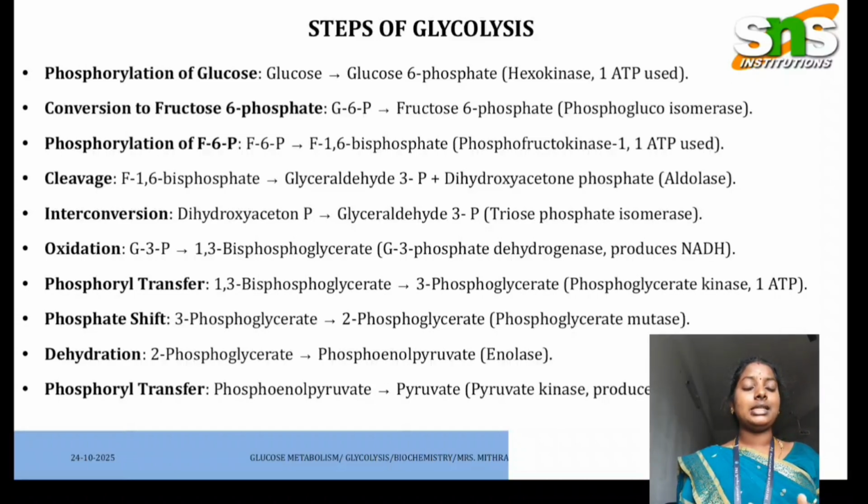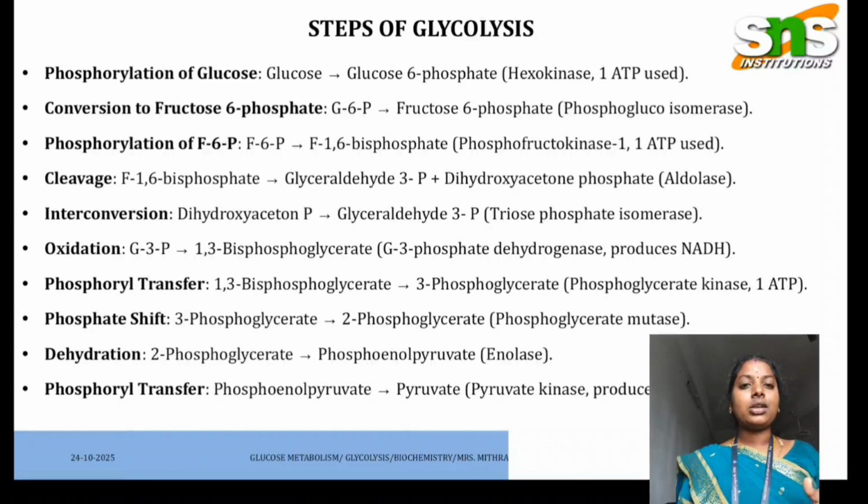Cleavage in the sense that fructose 1,6-bisphosphate is cleaved into two main products, that is Glyceraldehyde-3-Phosphate and DHAP, dihydroxyacetone phosphate. And further, dihydroxyacetone phosphate is converted into Glyceraldehyde-3-Phosphate, and that is termed interconversion. They are converting internally through the Triose phosphate isomerase enzyme.